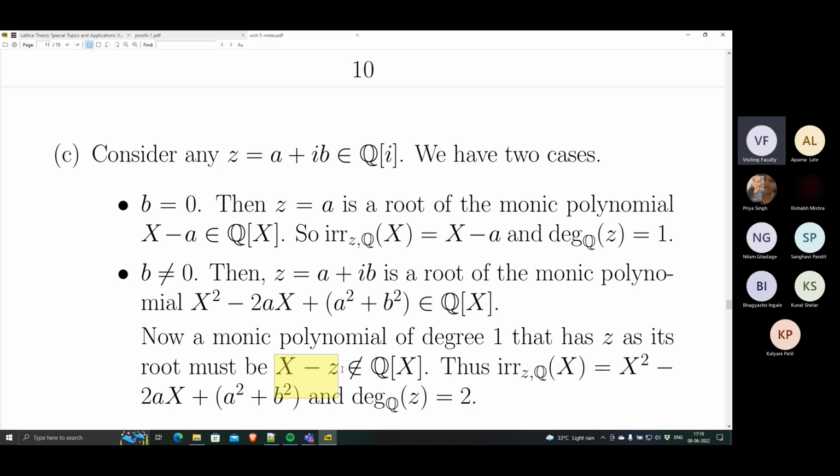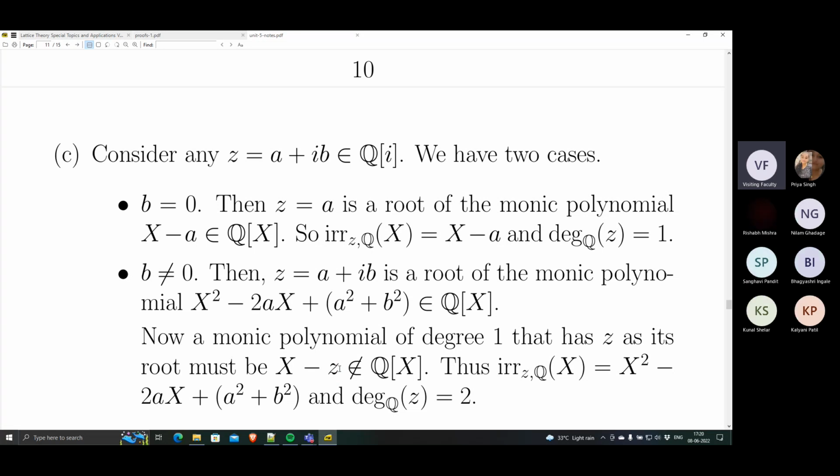It has to be this. But now the imaginary part is non-zero. So this is not a polynomial over Q, because i is there in the coefficient.